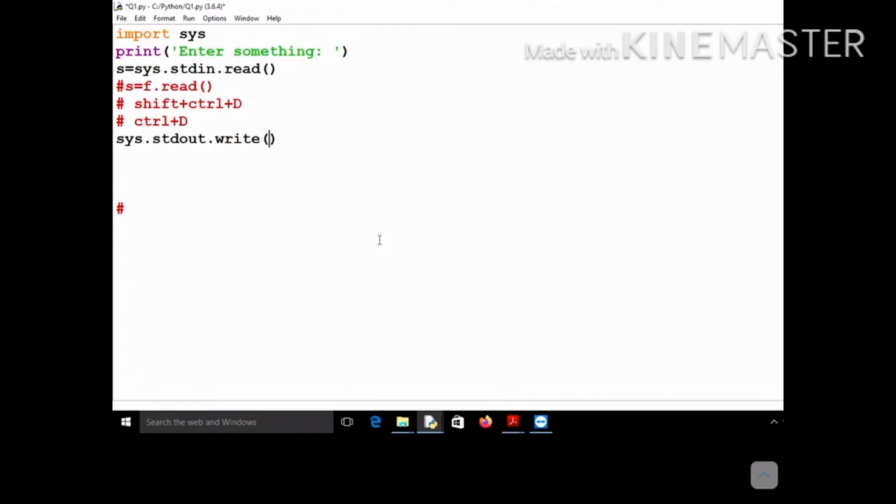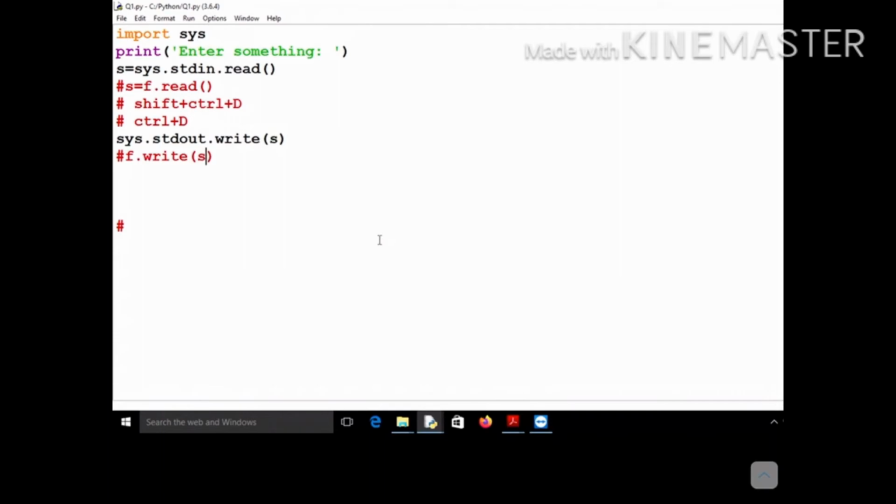So sys.stdout.write, and then whatever message you need to write on the screen should be written here. Listen very carefully: instead of using the print S statement, you could have used sys.stdout and its write function, and whatever message you need to write on the screen will be written here. This is similar to writing f.write(s). I hope you got this concept.